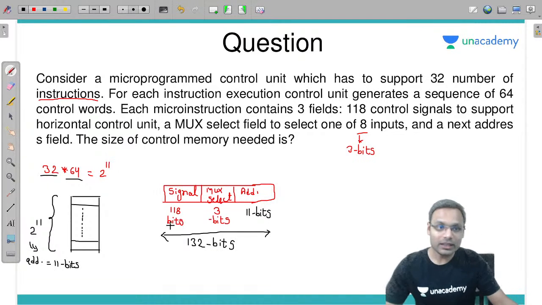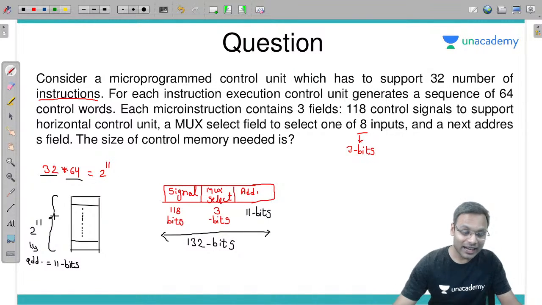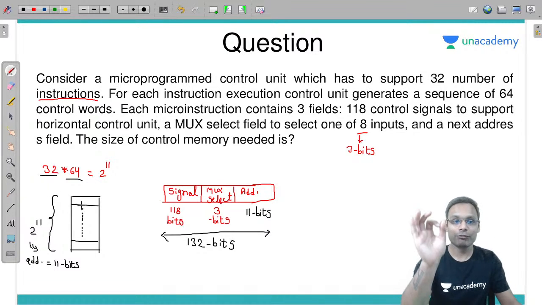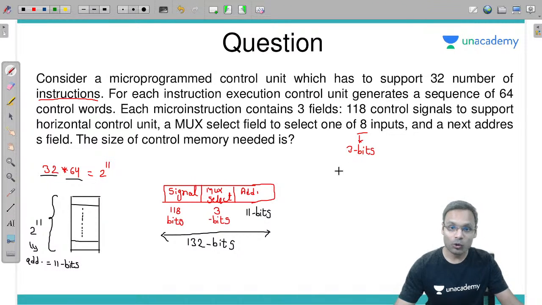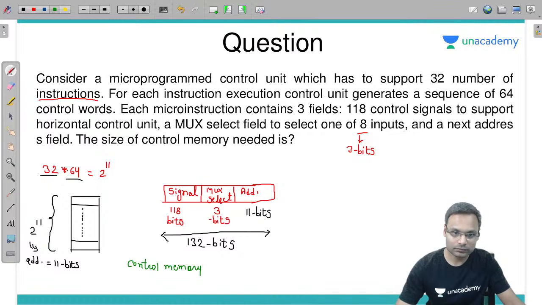right? So look at this. I can understand it that way. 2 power 11 different micro instructions I am storing, and each micro instruction size is 132 bits. So control memory size will be how much? Control memory size will be how much? जल्दी से बताएं, कंट्रोल मेमोरी का साइज क्या होगा? Control memory is equal to total 2 power 11 into 132 bits.